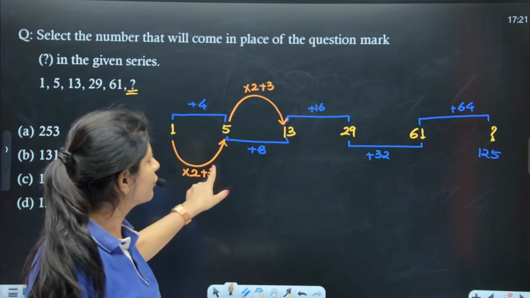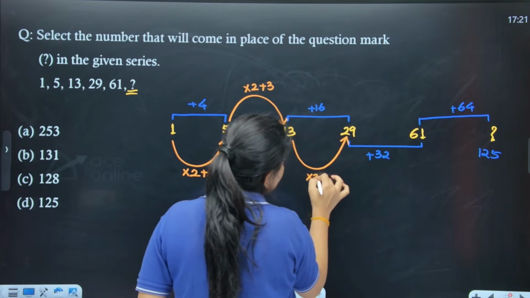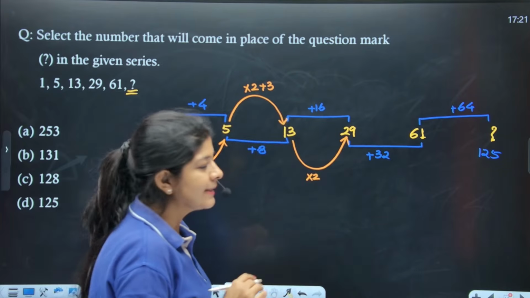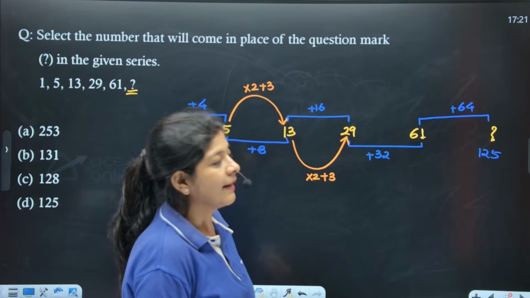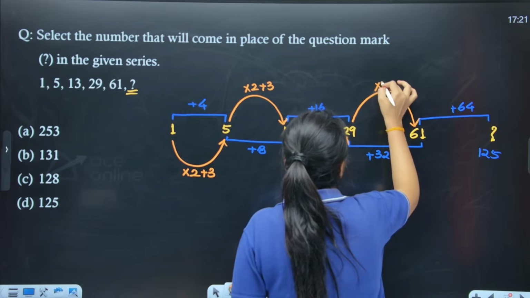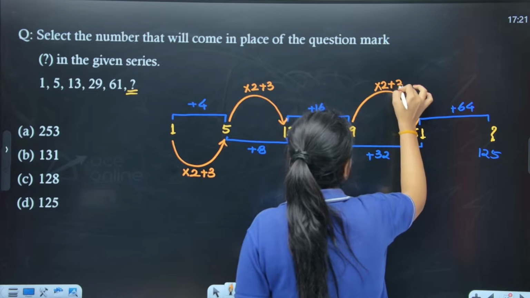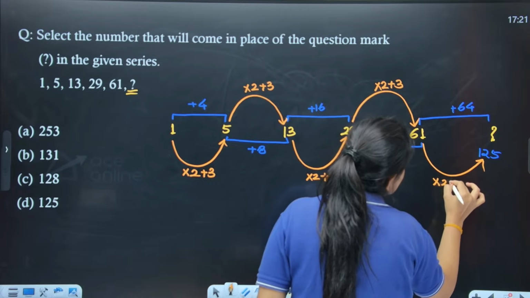So basically into 2 plus 3. 13 into 2 is 26. 26 plus 3, 29. Okay. Next, into 2 plus 3, the same logic, and the same logic, into 2 plus 3.